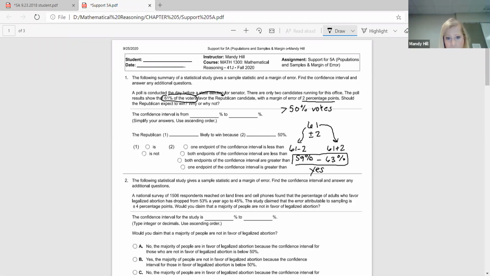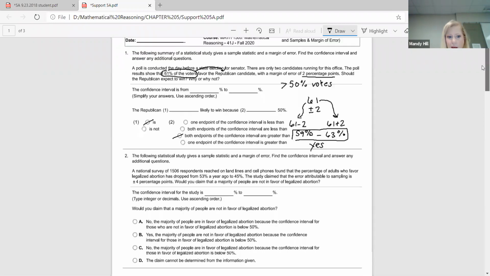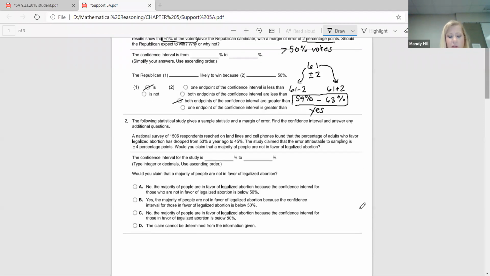The Republican in this scenario is likely to win because both endpoints of the confidence interval are greater than 50%. 59% to 63%, both greater than our 50%. So that's how we would work that problem. Okay, let's look at the next one. The following statistical study gives a sample statistic and a margin of error. Find the confidence interval and answer any additional questions.